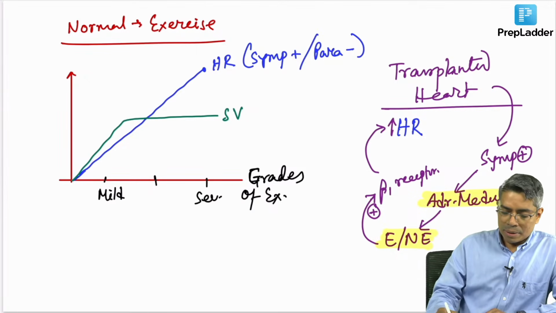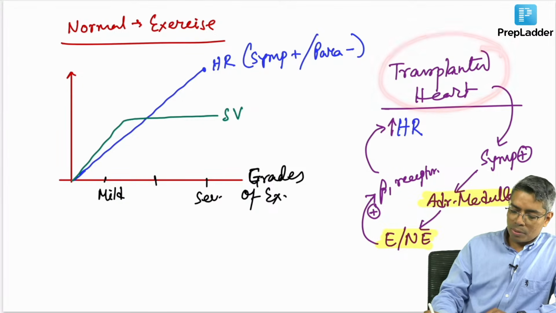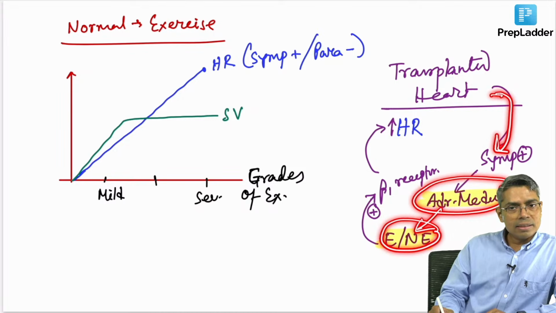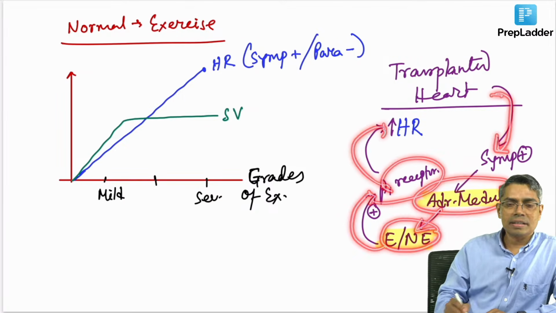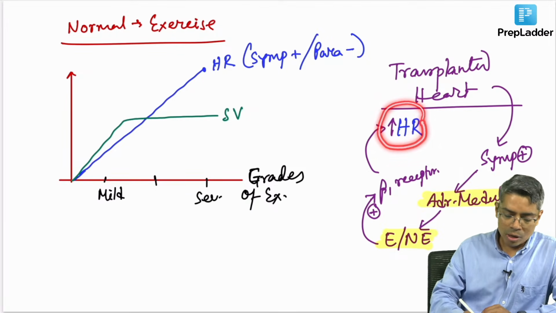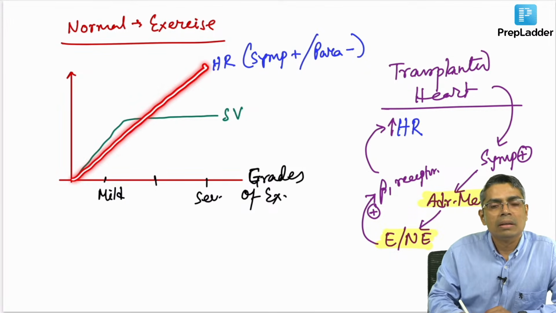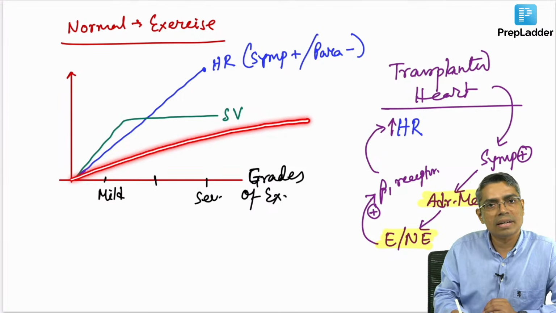So, whenever the person with a transplanted heart is doing exercise, first the sympathetic system will stimulate the adrenal medulla, then epinephrine and norepinephrine will enter the circulation, reach the heart, and increase the heart rate. That means this increase in heart rate will not be as steep as in a normal person. The heart rate increment will be very gradual and slow.